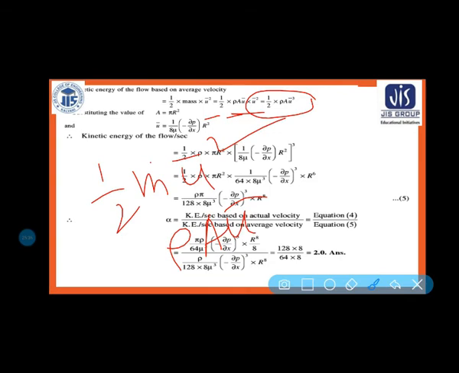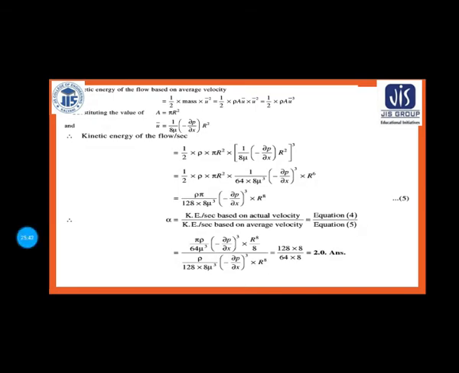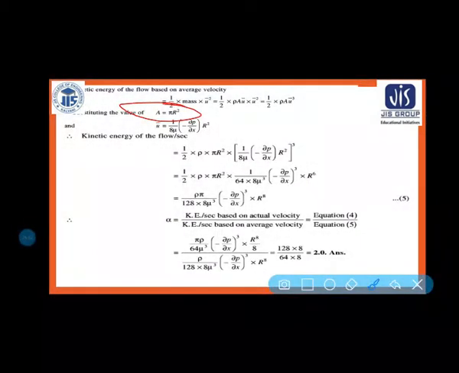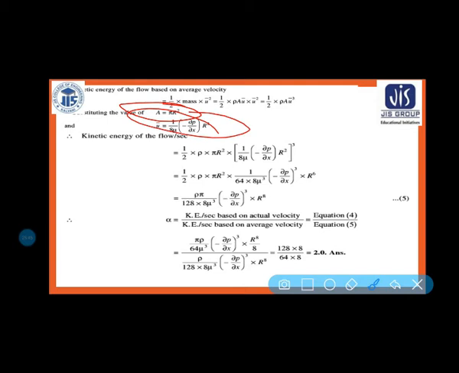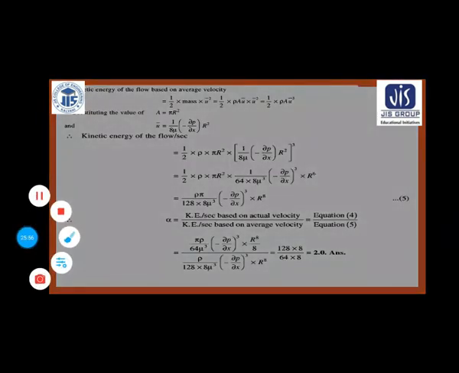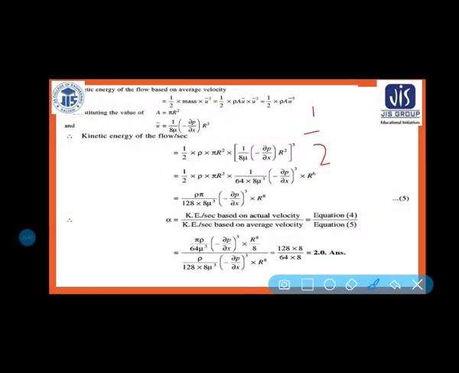So here basically what I have seen, the area is equal to pi r square, and average velocity is 1 by 8 mu into minus del p by del x into r square. So kinetic energy of the flow per second, how we can find out, half m v square.